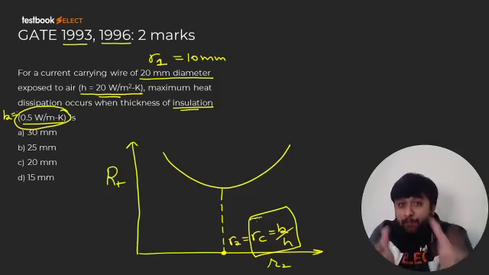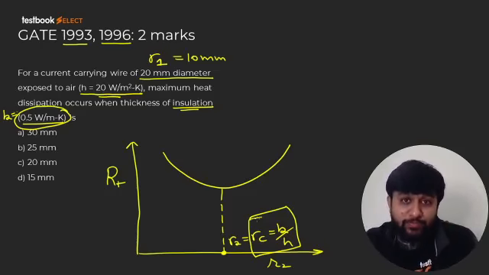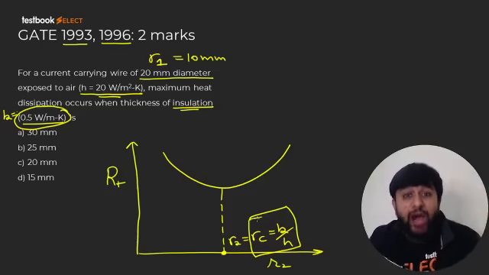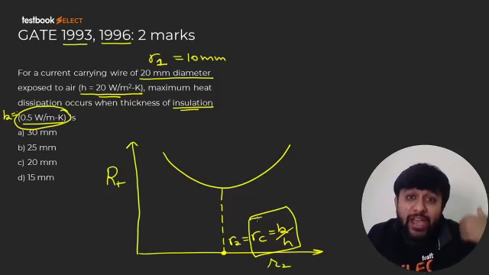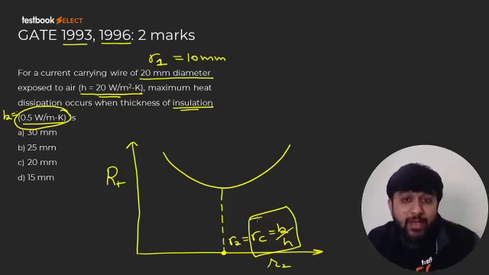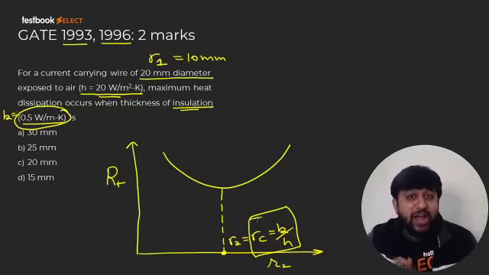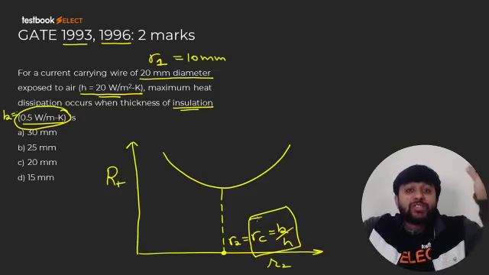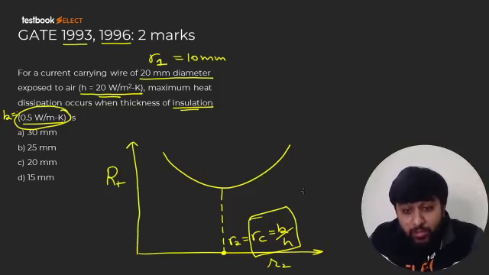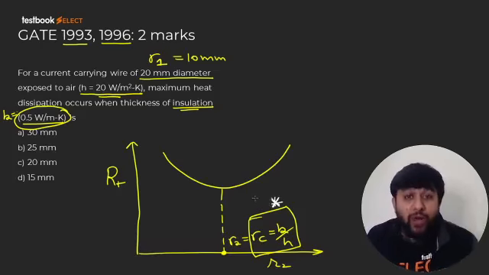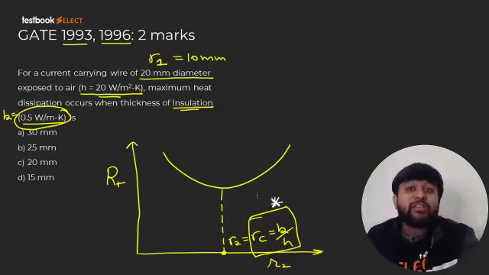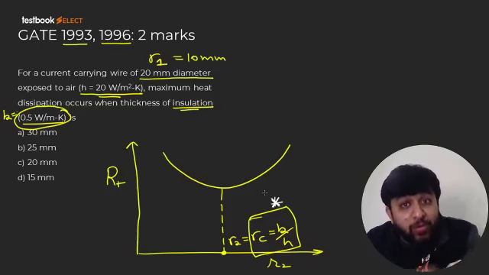Do you understand? So you have to choose what value to keep for R2. So when you are designing electrical wires, you will keep R2 equal to RC so that resistance is minimum, heat dissipation is maximum. And when you are designing steam pipes, steam carrying pipes, then you will keep R2 much less than RC or much greater than RC so that resistance is high and the heat dissipation is low. So one thing we should remember, this is a property, this is a particular value, and it is not necessary that R2 is equal to RC. It is up to you who is designing the insulation.